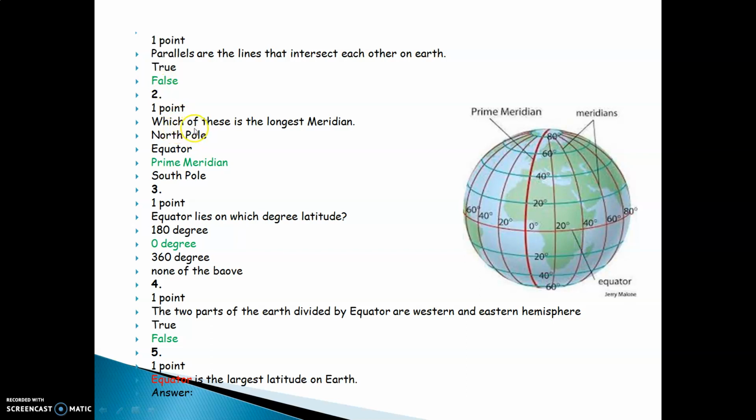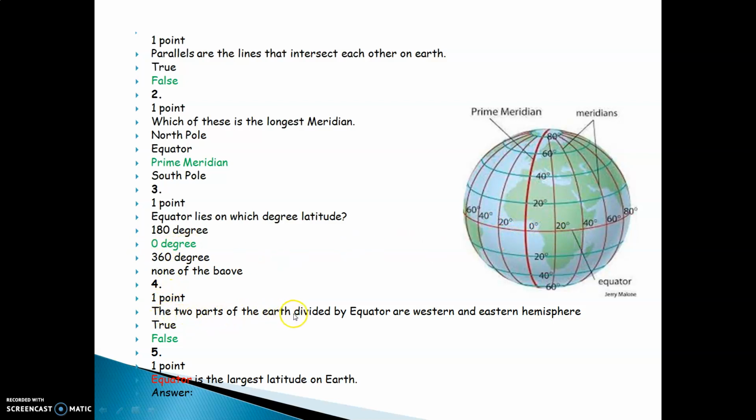Next question was, which of these is the longest meridian? You will realize all the standing lines on the Earth are called meridians of longitude. The dark red color line over here is the longest longitude on the Earth and that is called a prime meridian. So the answer is prime meridian. Third one, equator lies on which degree latitude? All of us know equator is one of the latitudes or sleeping lines on the Earth and therefore it lies on the 0 degree latitude. The answer is 0 degree.